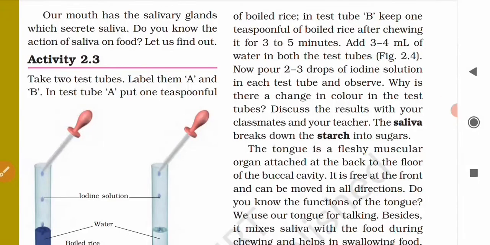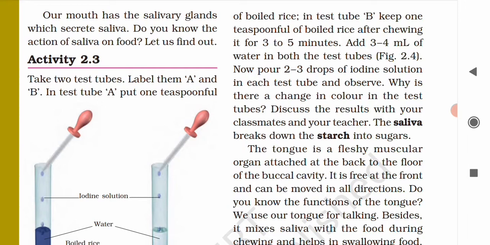Today we'll start from page number 14 of the chapter Nutrition in Animals. In the last class we started the first compartment of the human digestive system, that is the mouth, or say the buccal cavity. We learned that the food is taken into the body through our mouth, that is, the food is ingested through our mouth.